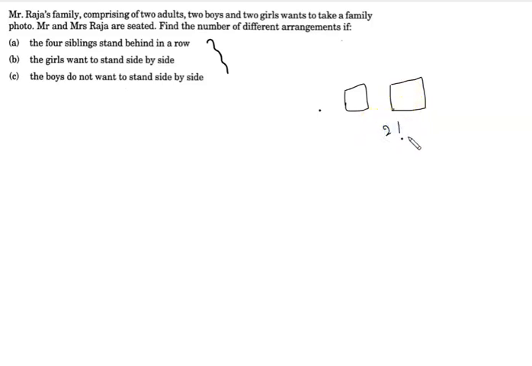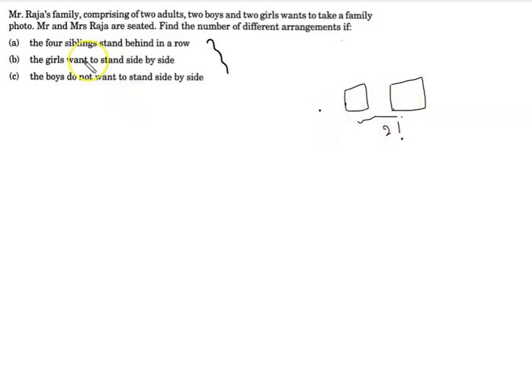Mr. Raja can be seated here, or Mr. Raja can be seated here. Similarly, Mrs. Raja can be seated here, or Mrs. Raja can be seated here. It depends upon their choice. So we can arrange Mr. and Mrs. Raja in 2 factorial ways.